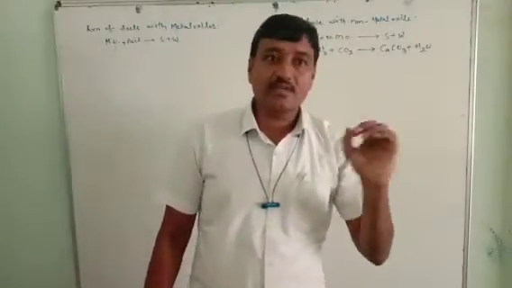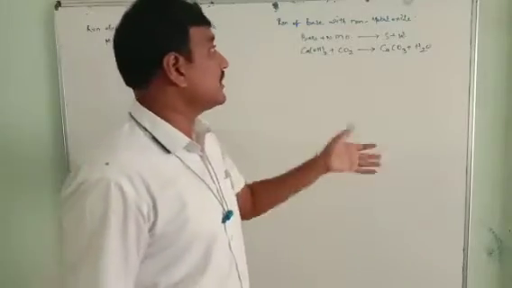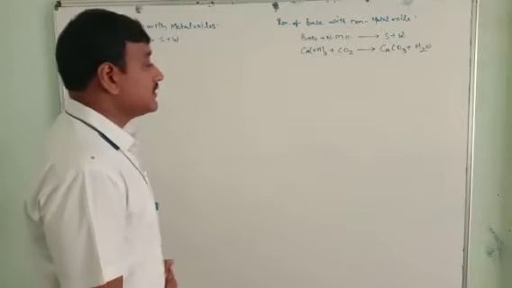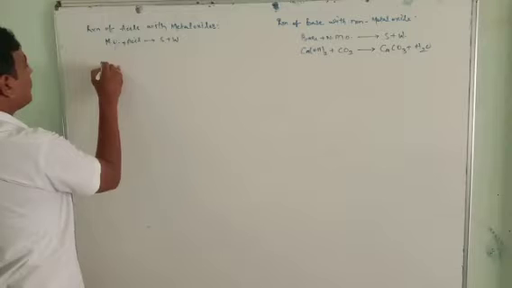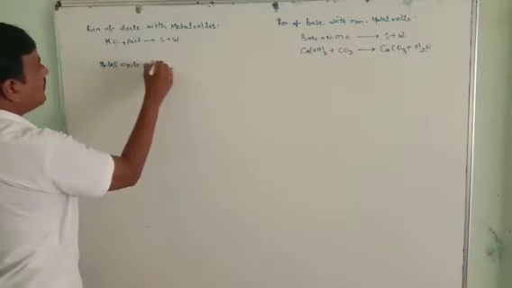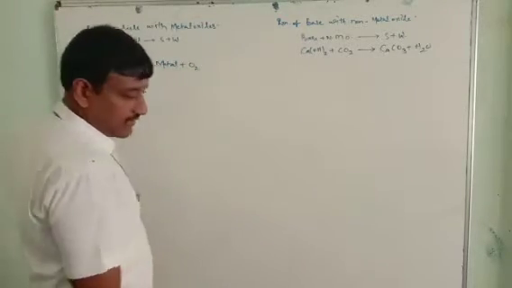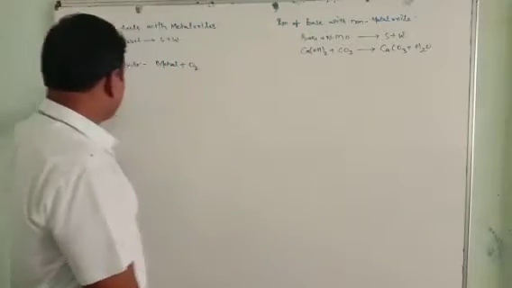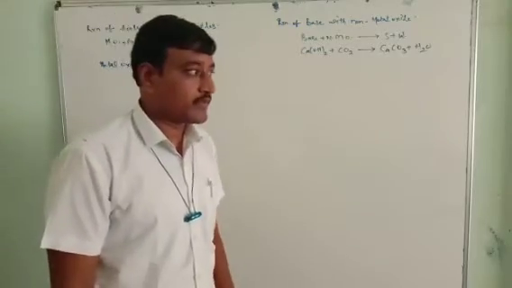We have an idea about acids and bases, but what is meant by metal oxide, and what is meant by non-metal oxide? See here, metal oxide. First of all, we will explain this metal oxide. A metal that contains oxygen is called a metal oxide.